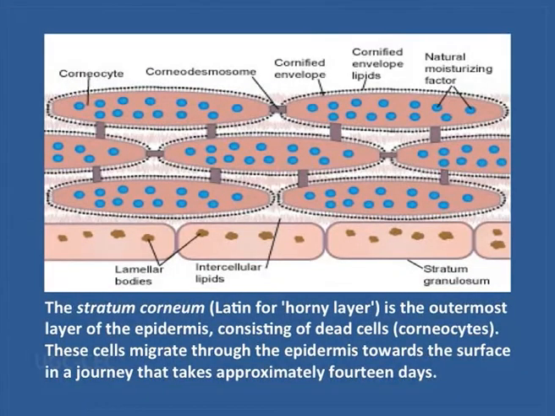From outside to inside, these layers are the stratum corneum, which is also called the horny layer. It is the outermost, cornified layer, because it is formed of corneocytes. Naturally, these cells are lost or sloughed off due to loss of moisture in the skin, and new cells are formed.